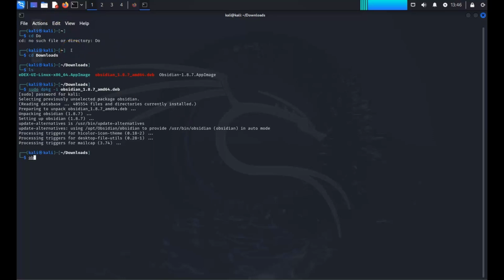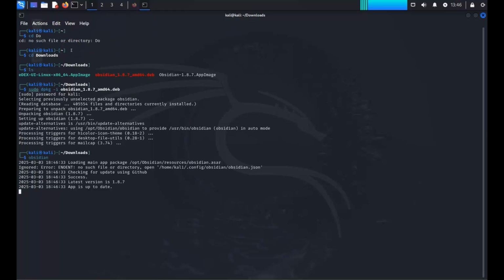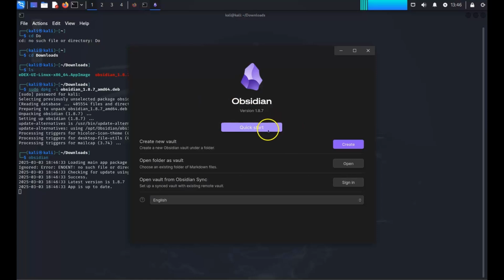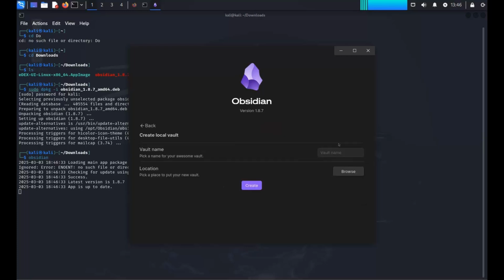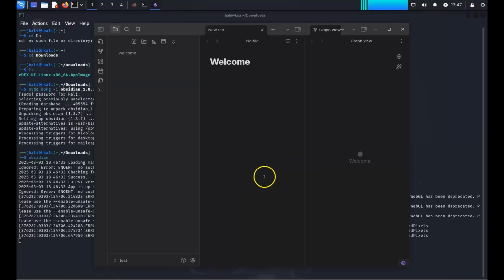All right, now once done, we'll give it a run. And off the bat, like I said, you can use this to write notes and have it kept across all different kinds of devices like your phone and other computers, but you can create essentially this vault. It keeps the data on your computer. It's not shared. You don't need an account to sign in. So we'll just create a test vault here. Create, here we are.